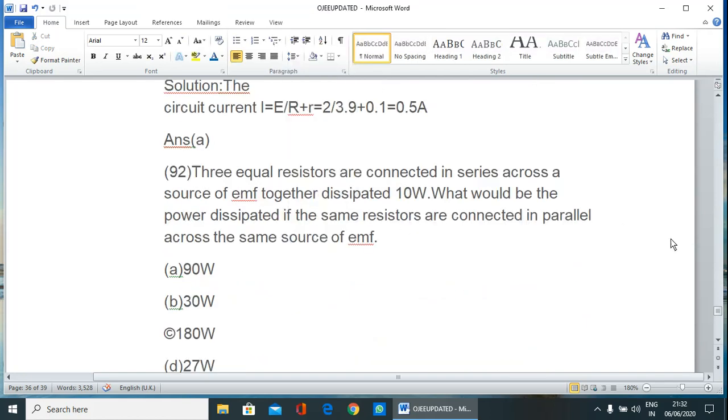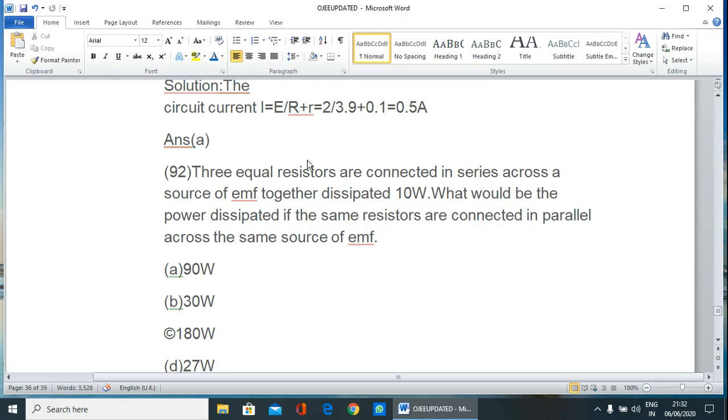Three equal resistances connected in series across a source of EMF together dissipate 10 watt. What would be the power dissipated if the same resistors are connected in parallel across the same source of EMF?